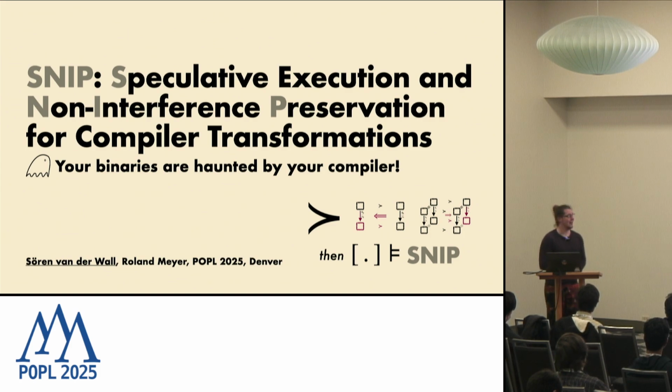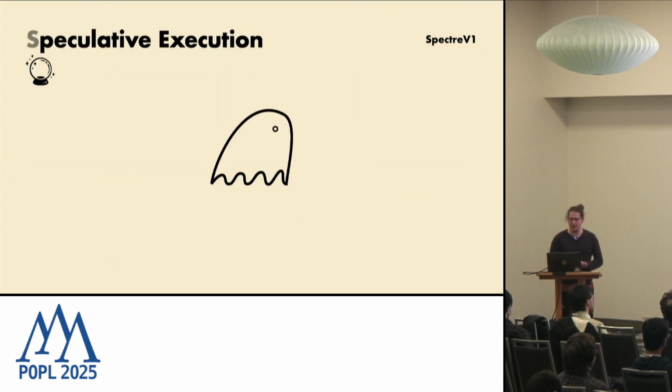So, yeah, it's the same idea as the previous talk. We want to secure compilers, but we will introduce this step by step. So let's talk about SNIP. We start with the S, which is speculative execution, and the thing that we want to protect from is Spectre.